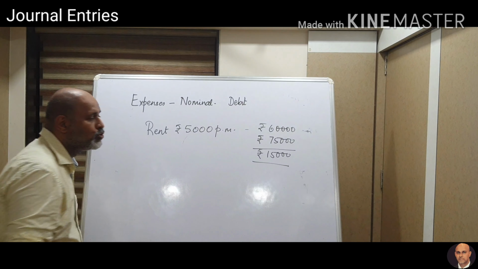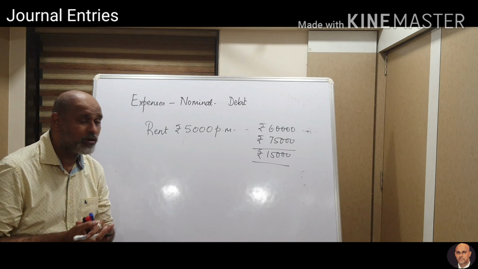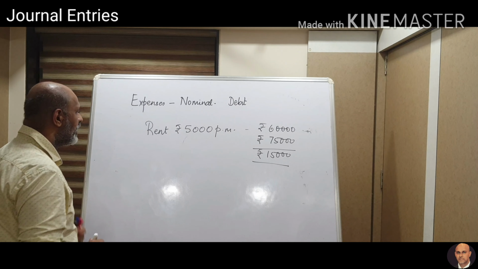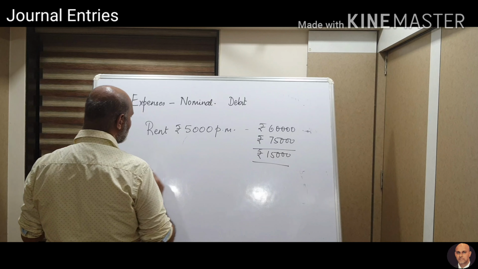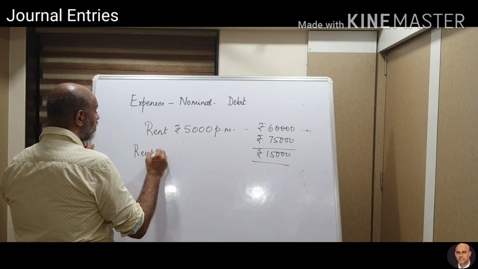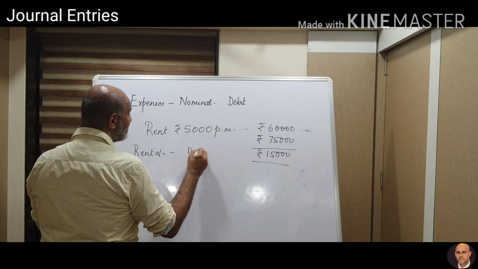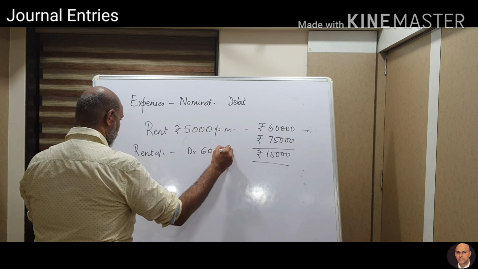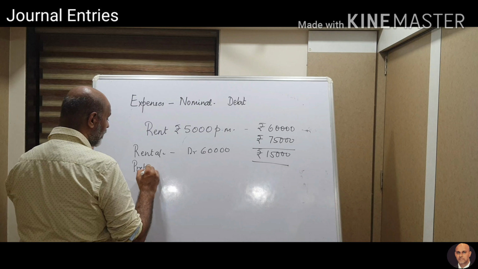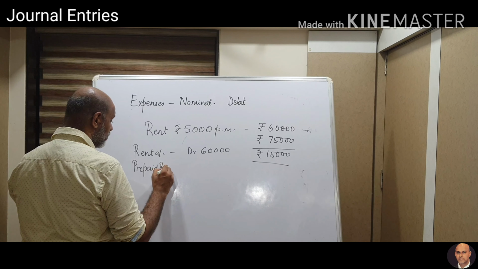Accounts always tells you, you take what is there for a particular period. Don't exceed that period. So in this case, when we take this account, you are paying rent which is 60,000. 15,000 is excess, that is known as prepaid or rent paid in advance.